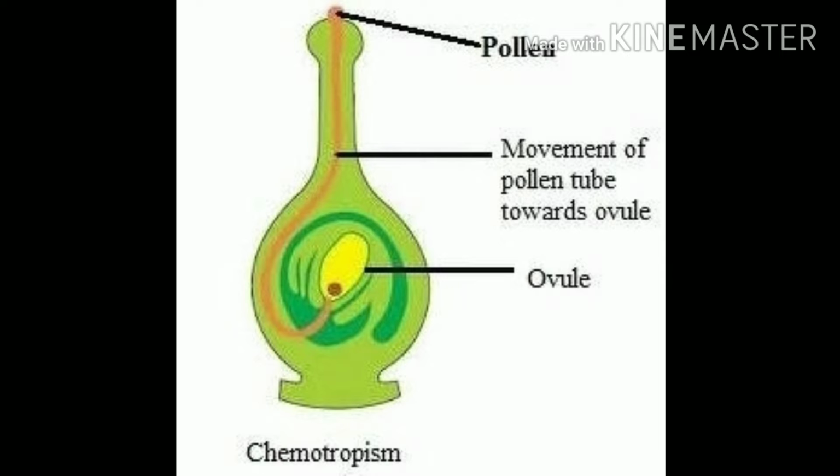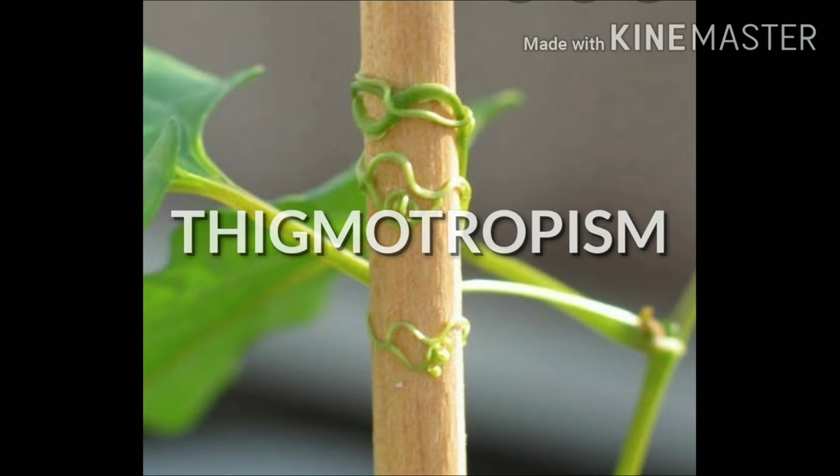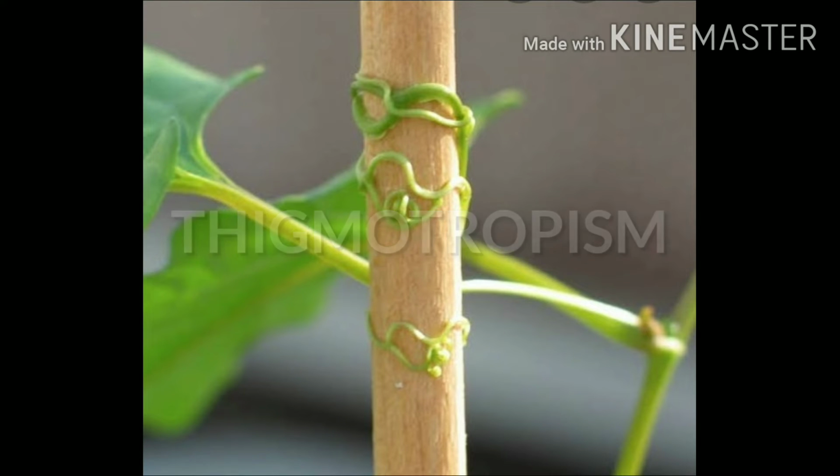Chemotropism means chemicals, that is, movement of plants in response to a chemical stimulus. You must have seen this type of chemotropism in pollen, in the transfer of pollen during fertilization in a flower. The last one is thigmotropism. What is this? This is touch: directional movement in a plant in response to touch. For example, plant tendrils climb around any support which they touch, like you must have seen in pumpkins, bottle gourds, and certain other plants like grapevines.